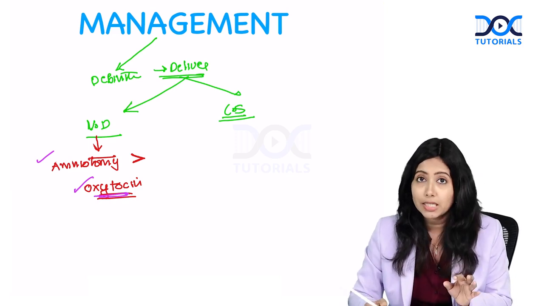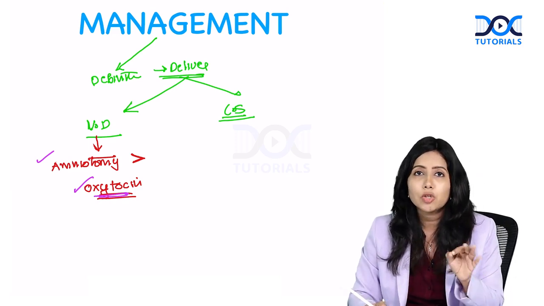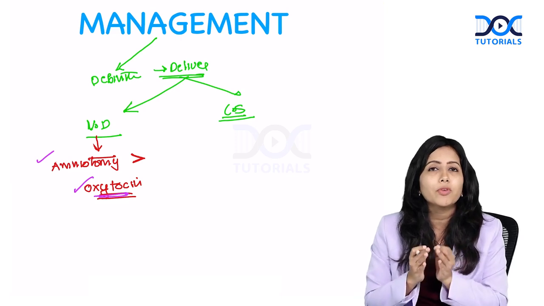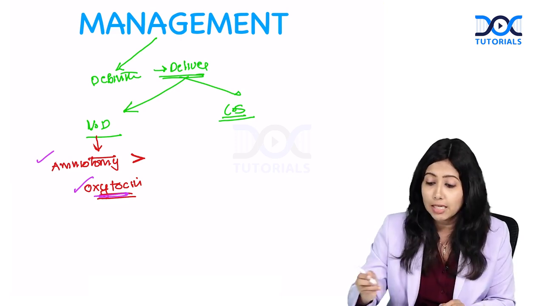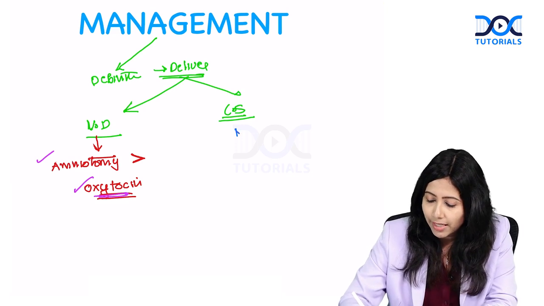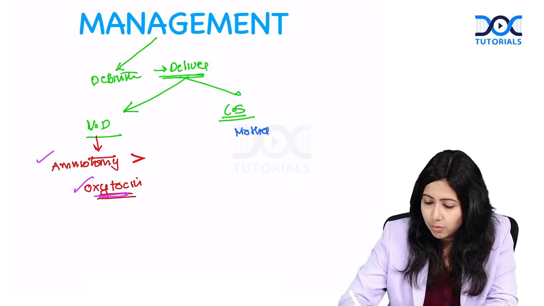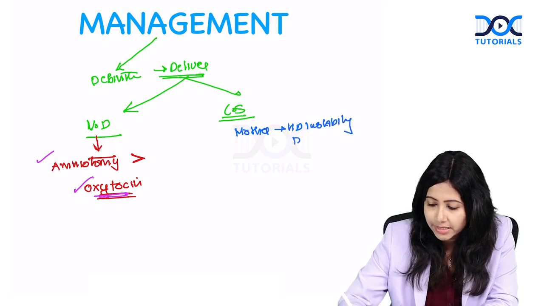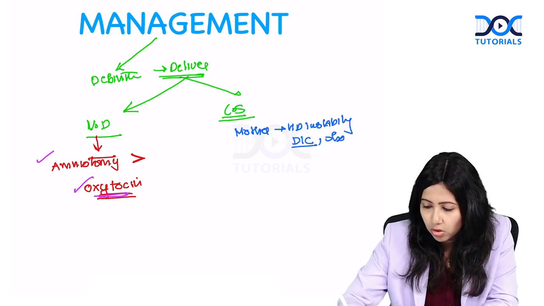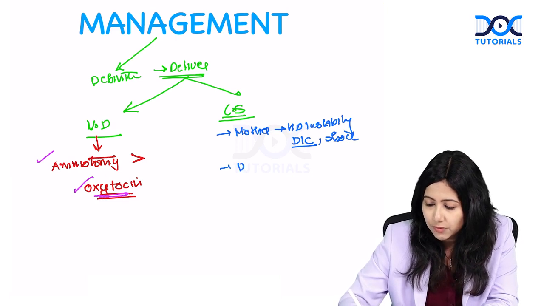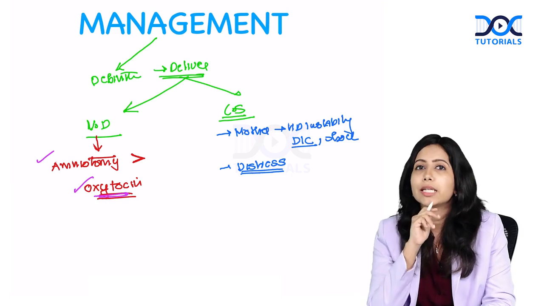Alright. But in between, if there is some form of hemodynamic instability in the mother, if she has DIC, if there is shock, or if there is fetal distress, then go for cesarean section.